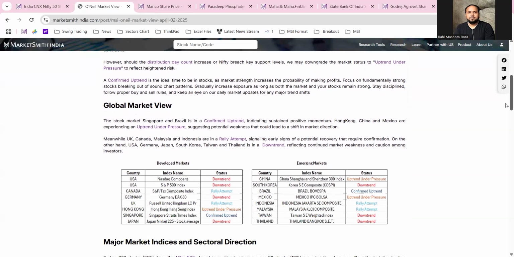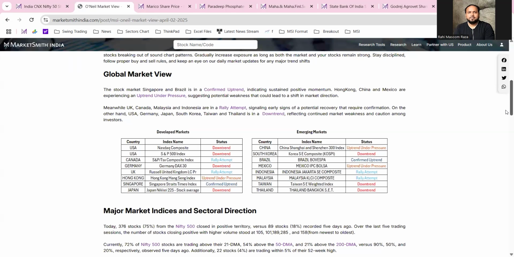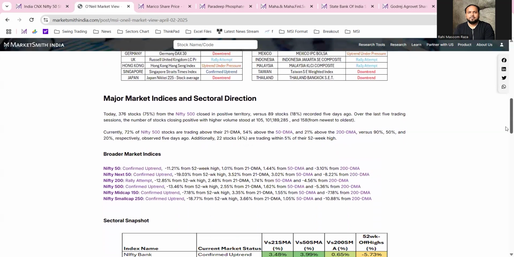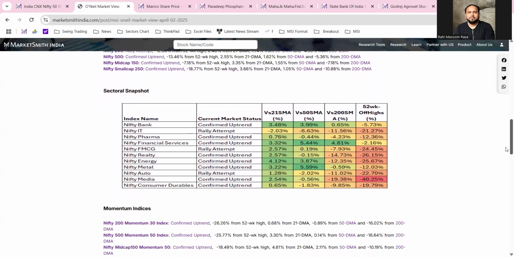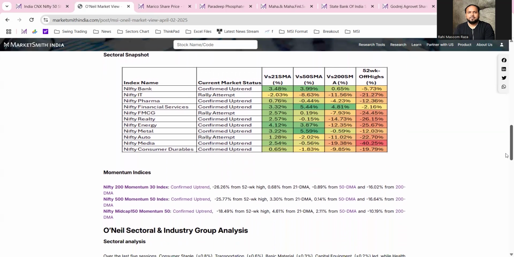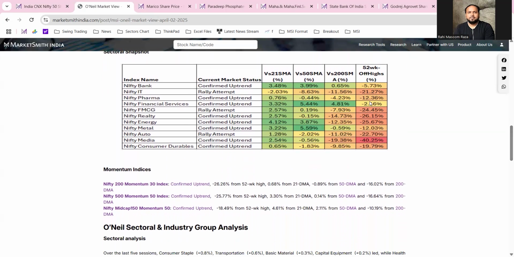Also we can have the idea of the global market overview. So overall you can see it here. Then you can see the major market indices and sectoral directions, from where you can conclude which sector is in which market status, whether it is in confirmed uptrend, or still in rally attempt, or looking for a follow through day, or in uptrend under pressure. So these are the sections that you can monitor from here.